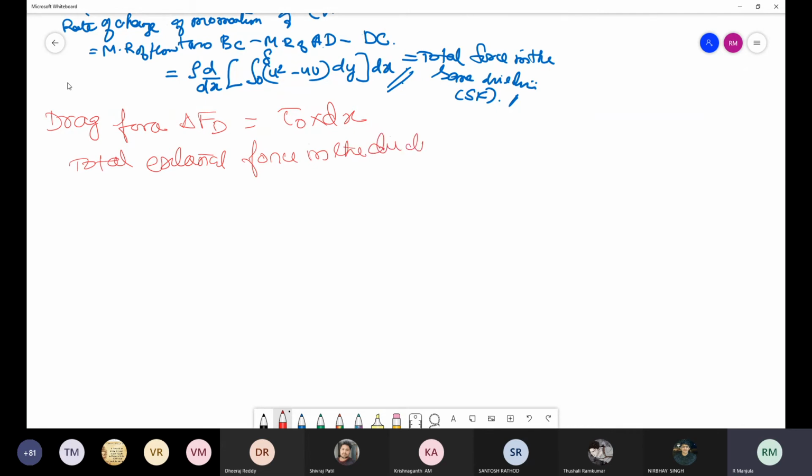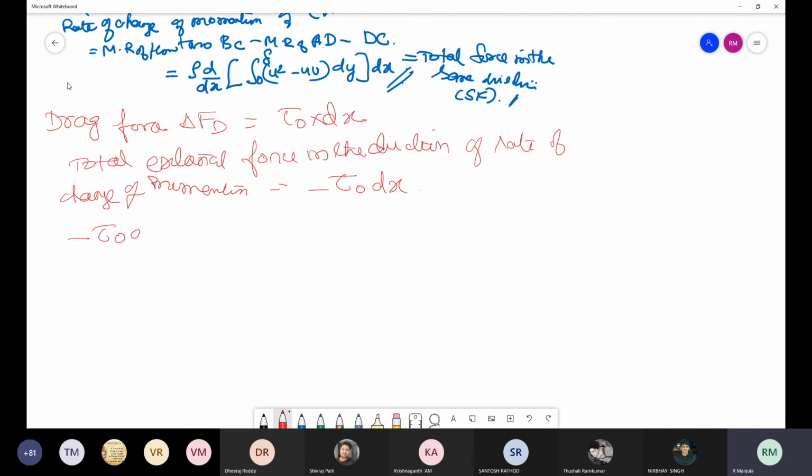And the total external force in the direction of rate of change of momentum is equal to minus tau naught into dx. Okay, thus the total external force in the direction of rate of change of momentum is equal to minus tau naught into dx.